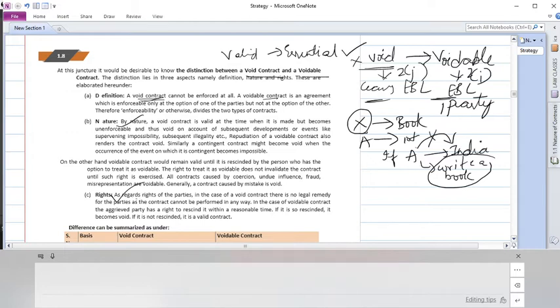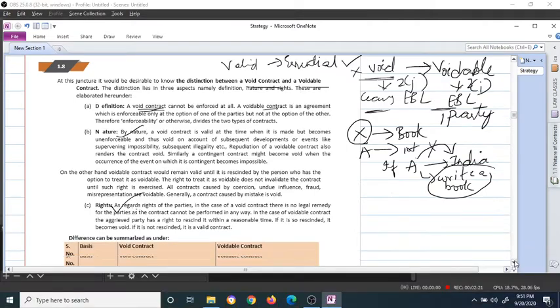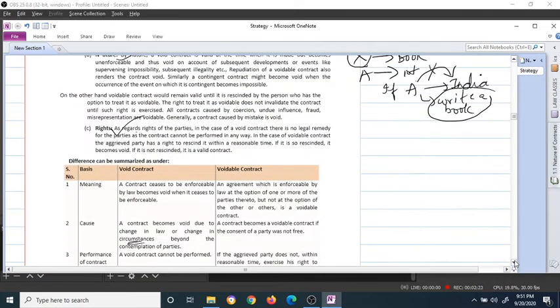And the third thing is the rights. A void contract ceases to be enforceable by law, so there is no legal remedy as such. So it doesn't give any rights to the parties. A voidable contract, as we learned, gives rights to one of the parties, that is the aggrieved party. Got it? And now here they've just summarized these differences.